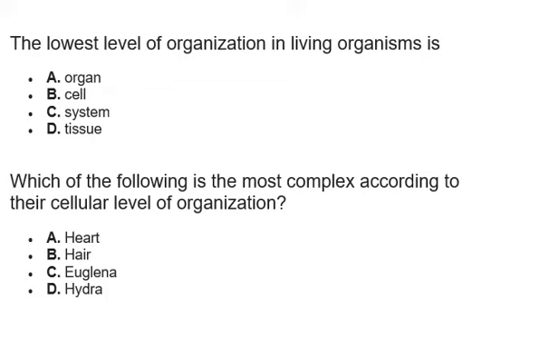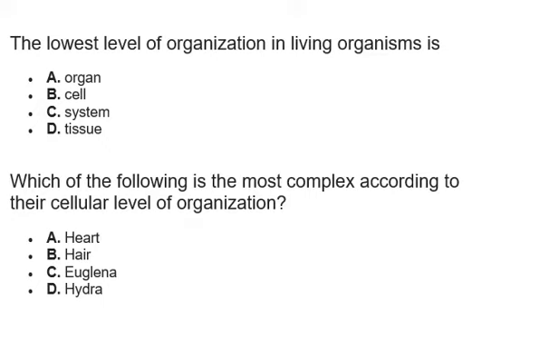So it is impossible for you to see a living mitochondrion or a living ribosome. They all have to come together to form a cell in order to be living. That's why the cell is known as the lowest level of organization, and in most cases you will never see an organelle being included. So the correct answer for question number 1 is option B, cell.